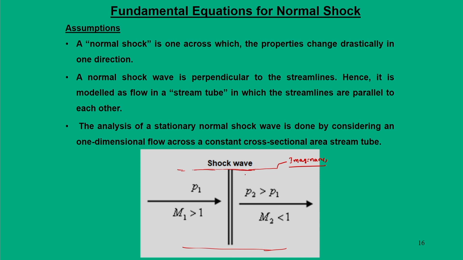duct. We can assume it to be a one dimensional duct, an imaginary duct, as if there is no boundary. Although there is no physical boundary, we can assume an imaginary boundary that encloses this normal shock, and the streamlines that come in are perpendicular to this shock wave. So we call this a stream tube, and the streamlines are parallel to each other but normal to the shock wave. This analysis was considered in a one dimensional flow framework with constant cross sectional area.